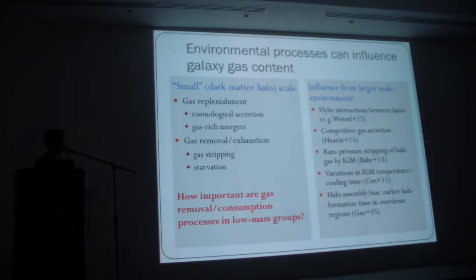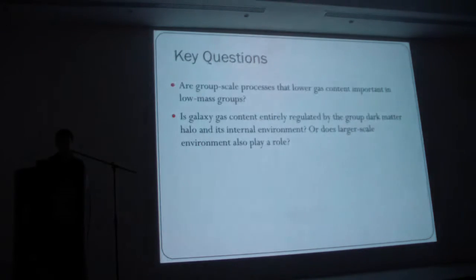So how do interactions between halos actually affect their fuel supply? You can have flyby interactions, there can be competition for gas accretion, where there's a strong tidal field, simulations showing ram pressure stripping of halo gas, there may be variations in IGM temperature, and then this general idea of halo assembly bias, so halos in overdense regions form earlier than those in underdense regions, and that could be reflected in the properties of galaxies like their gas content.